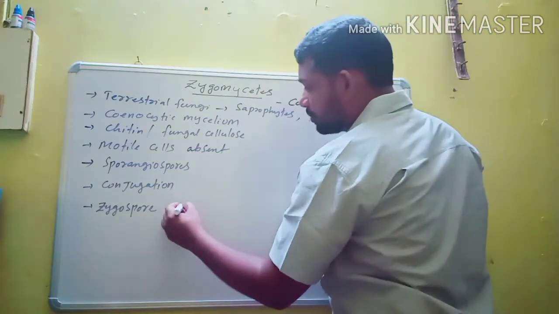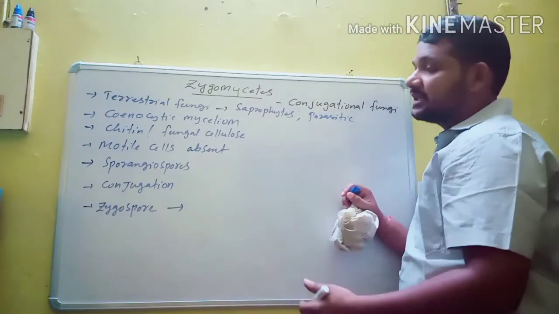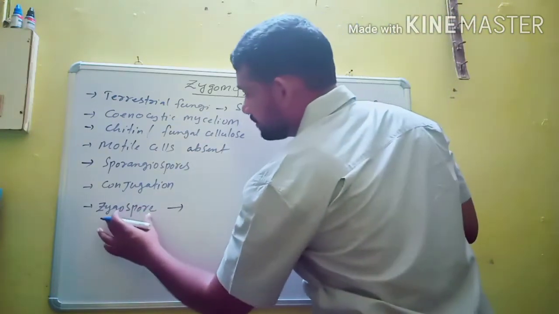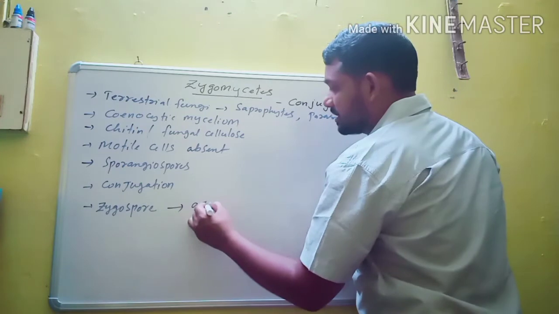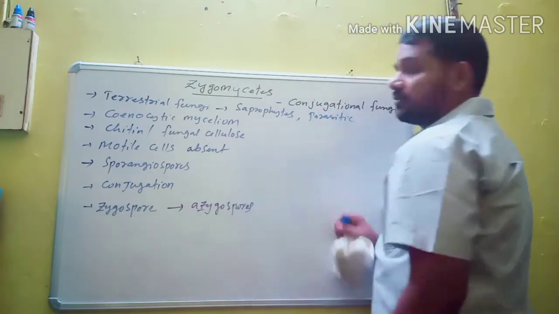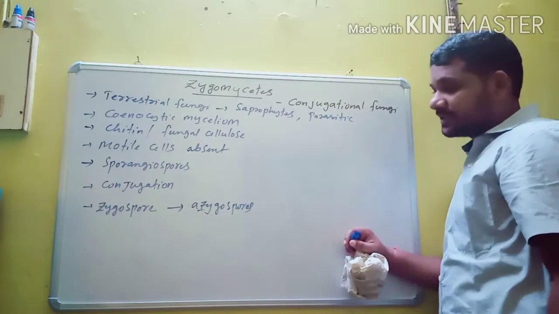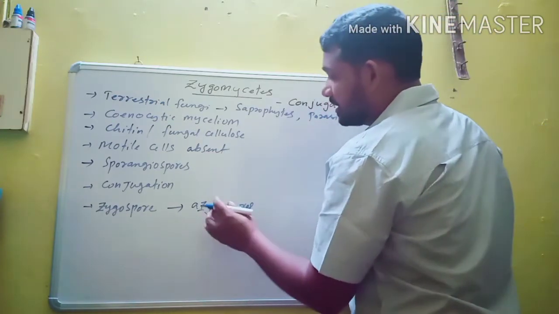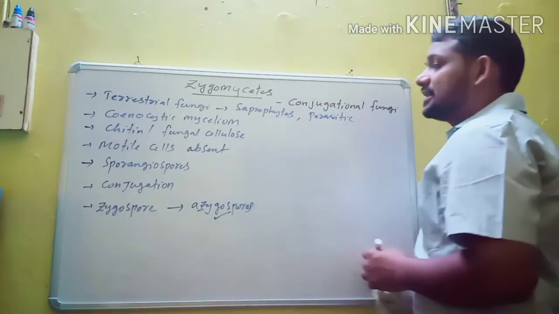Sometimes the zygospore is produced parthenogenetically. Parthenogenetically produced zygospore is known as an azygospore. Without fusion of the two different mating types, the spore is developed, and this is known as an azygospore.